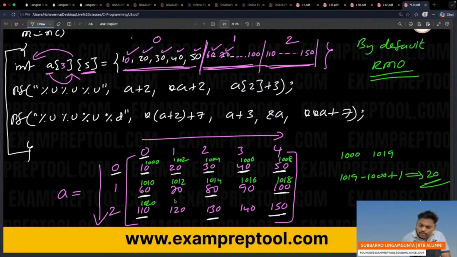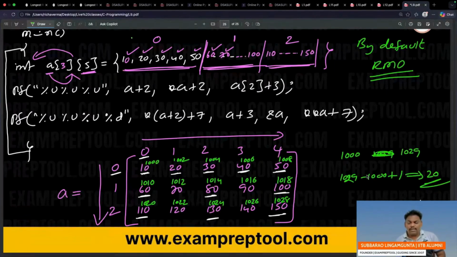1020, 1022. This green color is assumed addresses. 1024, 1026, 1028. Last element, last address 1029. 1029 minus 1000 plus 1, that is 30. So totally 15 elements, every one is 2 bytes, totally 30 bytes. 30 bytes of memory inside the computer will store like that.